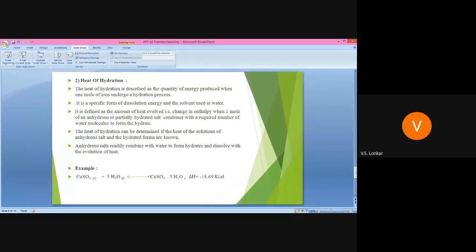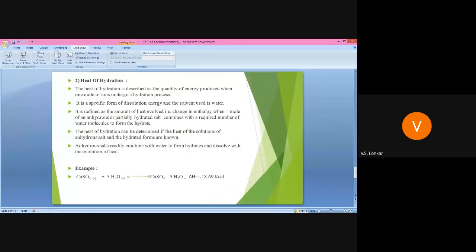Okay, it means any particular molecule or ion. When that undergoes the hydration process, whatever energy is produced is known as the heat of hydration. It is a specific form of dissolution energy, and the solvent used is water. See this example below.